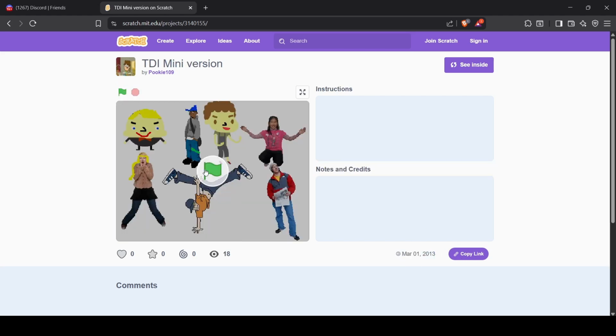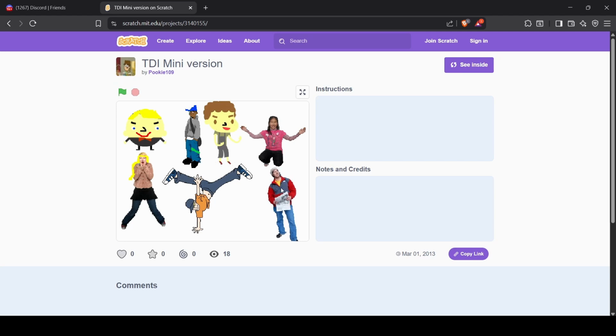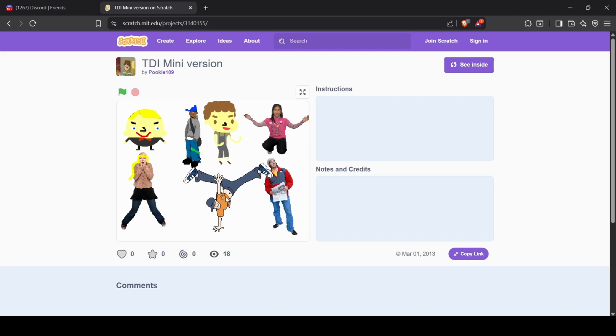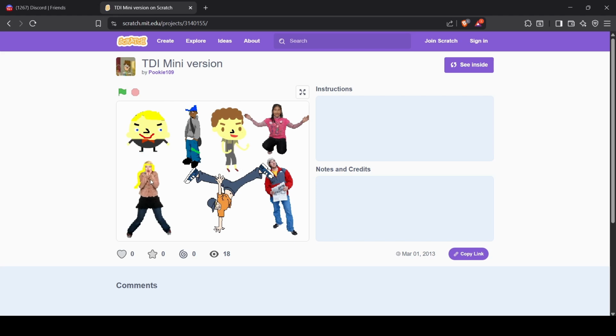And then Total Drama Island mini version. A lot of these characters I think are basic Scratch character sprites that you could find when you're making a Scratch game. I haven't made a Scratch game in a while, but I'm pretty sure you can either make your own sprites, or there are sprites which Scratch actually has themselves, which you can use. And that's what a lot of these were. Then I think I added my own little edits onto a few of them. As you can see here, I think I added more blonde hair onto this one, just yellow paint basically. Then this dude, I gave him blonde hair and blue eyes and a nose and a mouth. This dude I gave a nose.